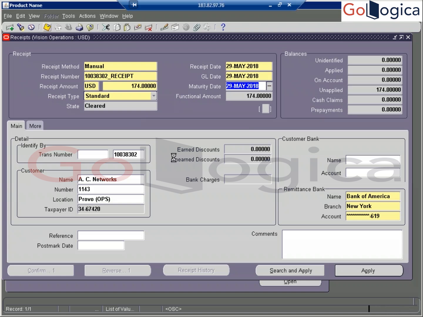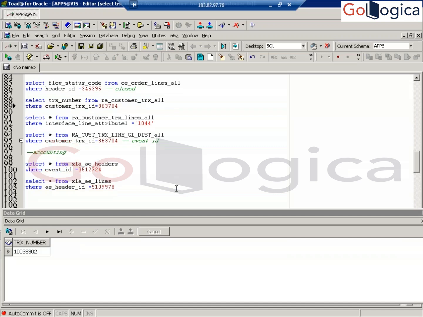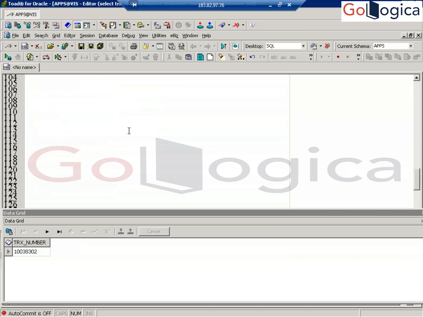So this is what are the tables it affected, the receipt tables. Here it is. AR cash receipts all.